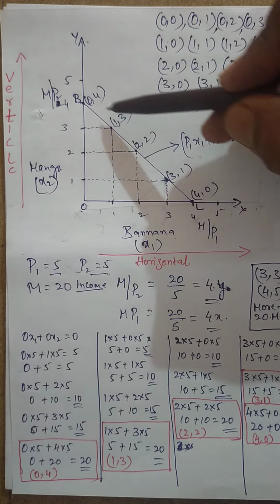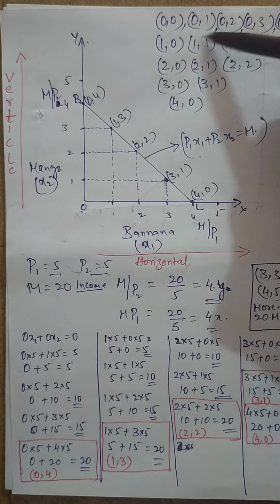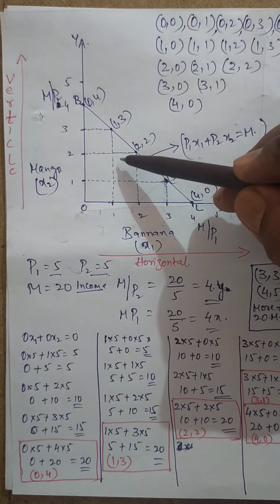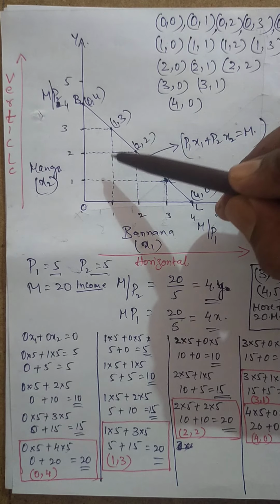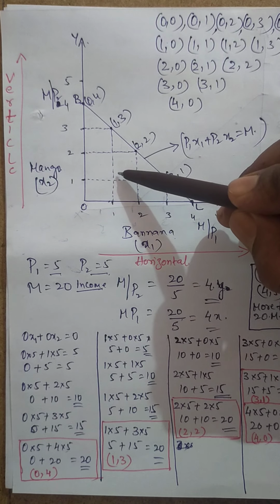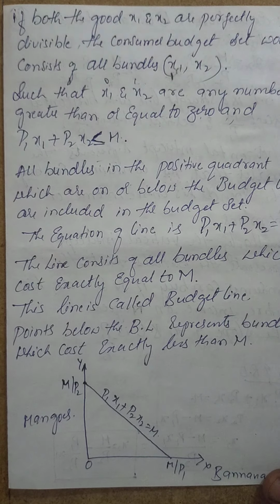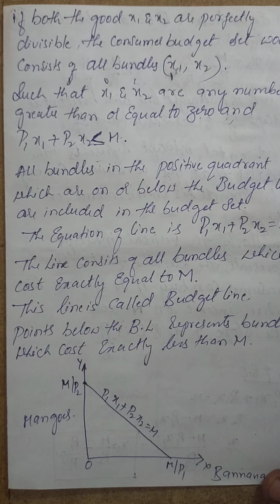See, if you see here, on the budget line, and below the budget line are also there, which is not equal to m. Still we can consider that as a budget set, because the purchase has taken place, a set of combinations has taken place. Understood? So that is most important here, and it consists of P1 x1 plus P2 x2 is equal to m.